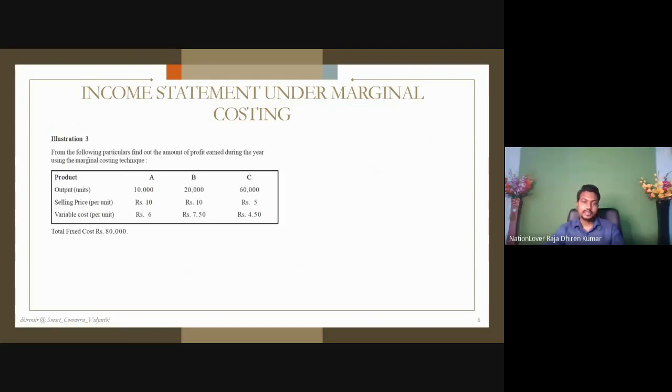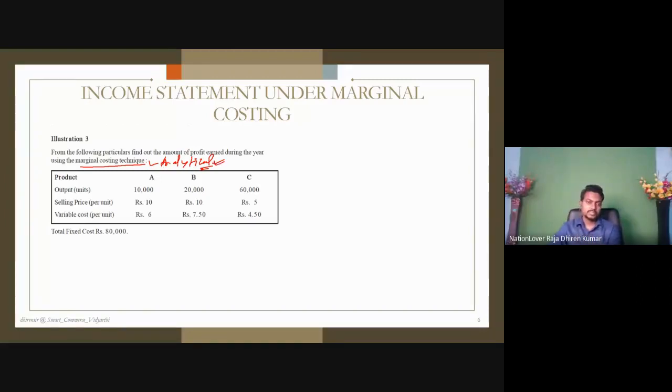Income statement under marginal costing, here is an example given. Okay, next. Pen is not in working condition today. From the following particulars, find out the amount of profit earned during the year using the marginal costing technique. That means very easy. Anyone can haphazardly calculate these things. But here it is written using marginal costing technique, because that is a little bit analytical. This is a simple problem, but based on this, the management body will decide things.